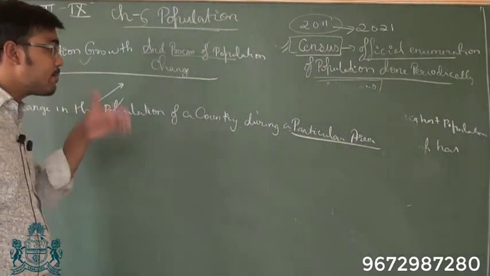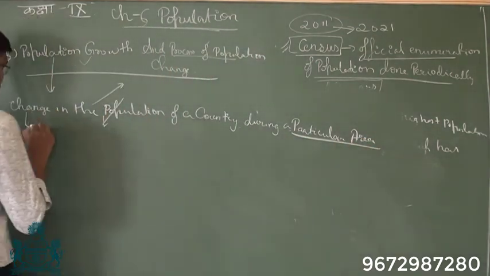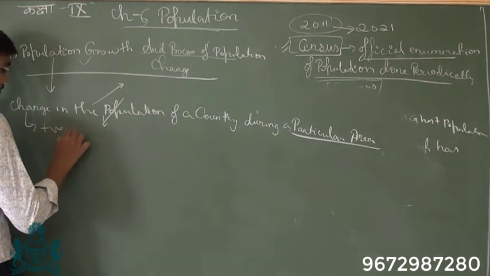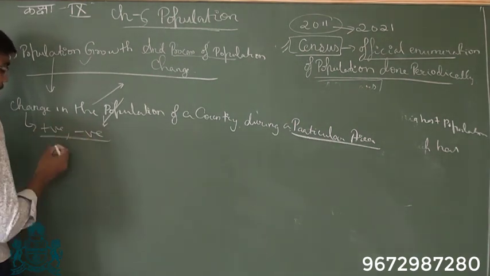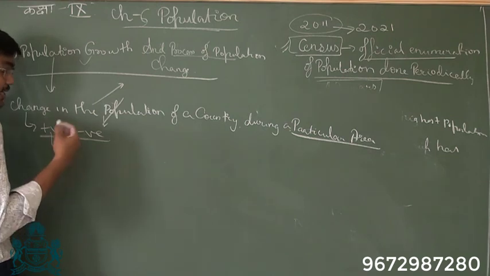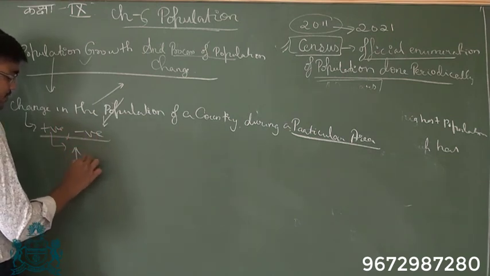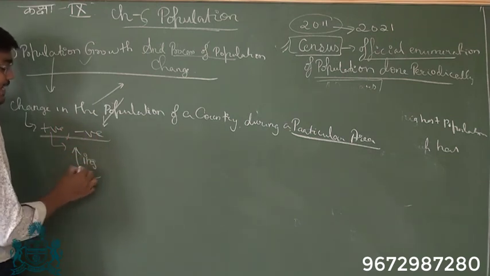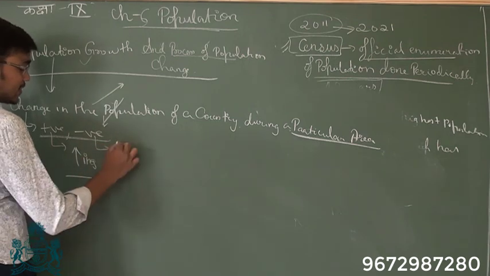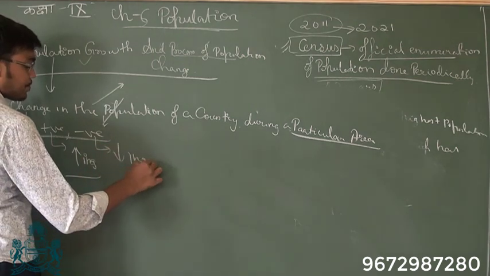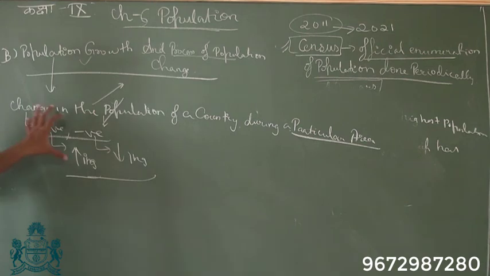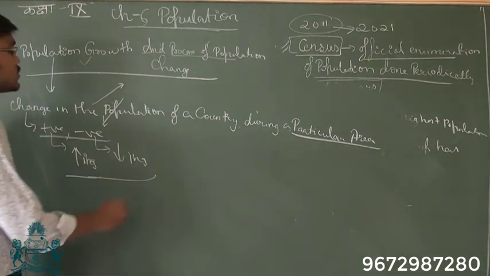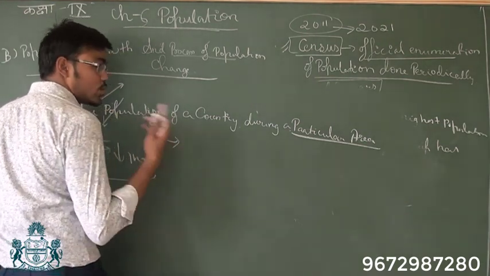Now this change can be positive or negative. If positive change is there, it means that population is increasing. If negative change is there, then it means population is decreasing. Clear till here?